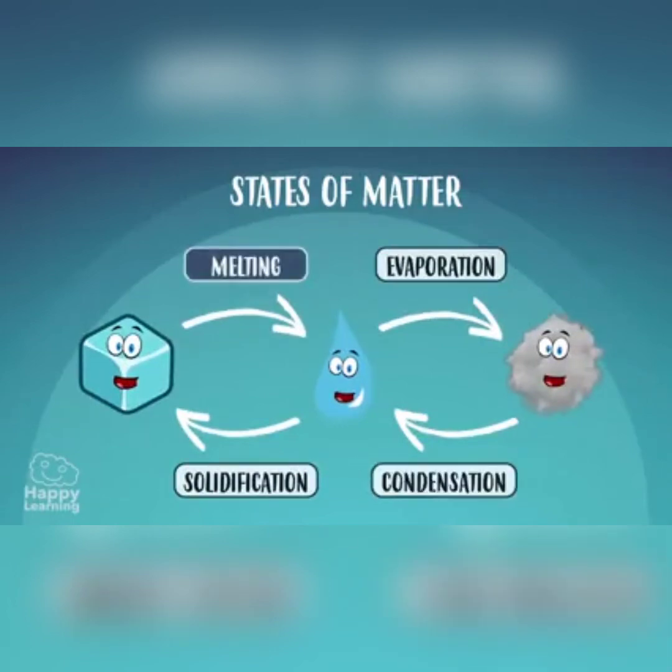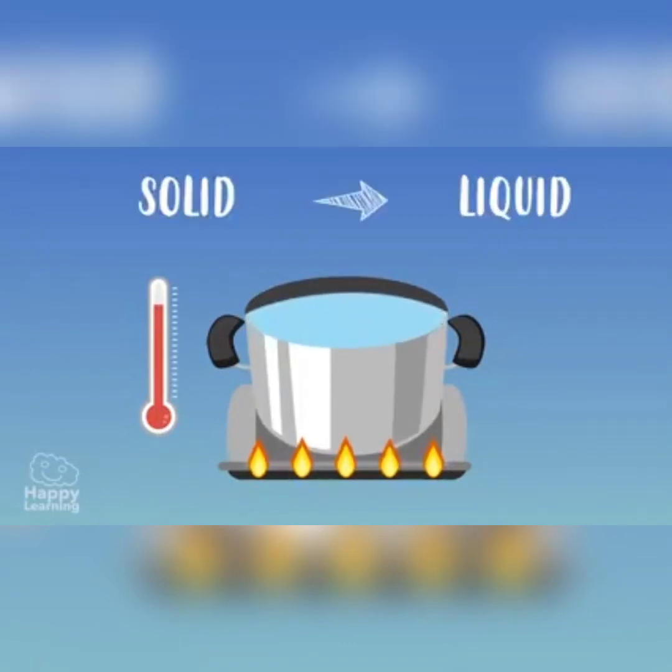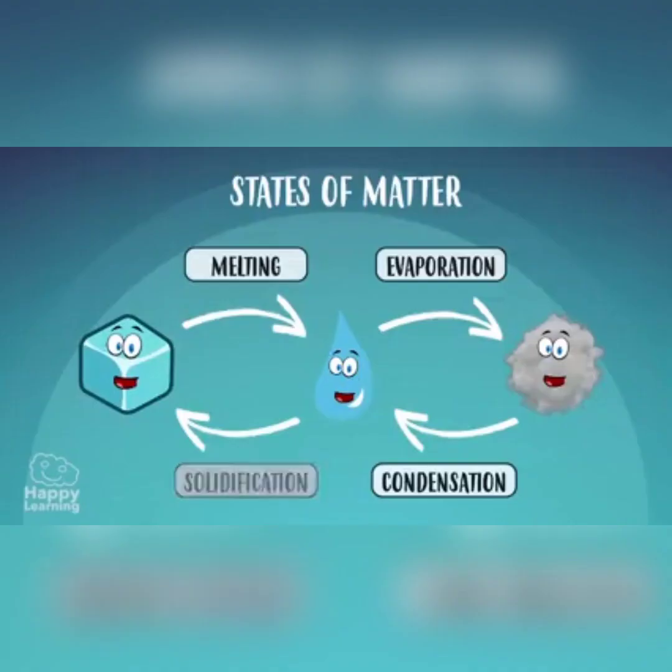Melting happens when matter changes from its solid to liquid form and happens after rising temperature. When we heat an ice cube or leave it at room temperature, it melts and changes from solid to liquid.